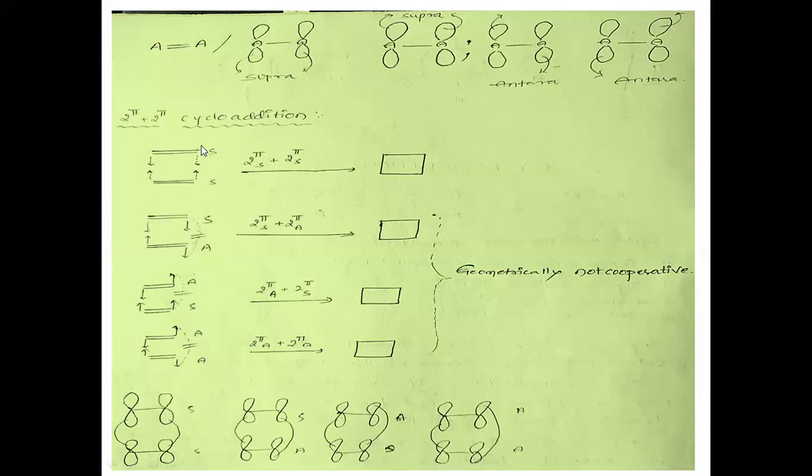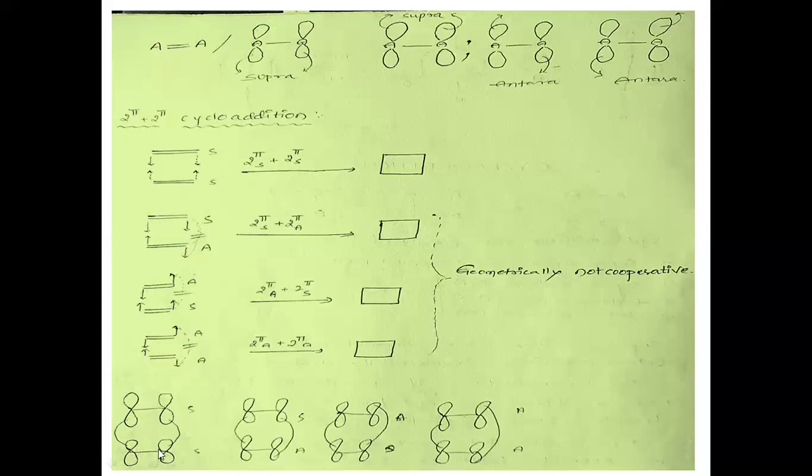Supra-supra, the first one. How to represent the bond formations? This is one partner and this is another partner. In this case, the first partner is supra, so you can take any one of the facial lobes. The down phase lobes we are taking here, both from the same side, so we call this a supra partner.